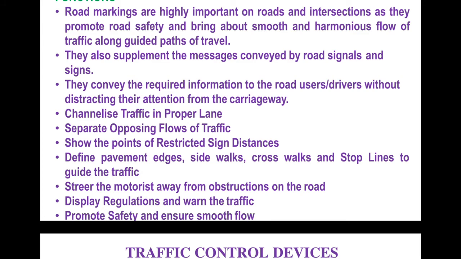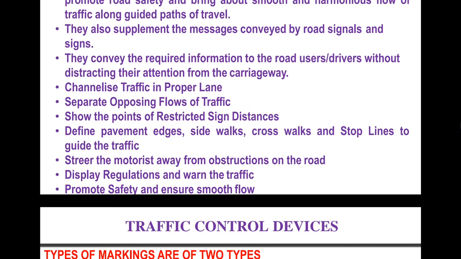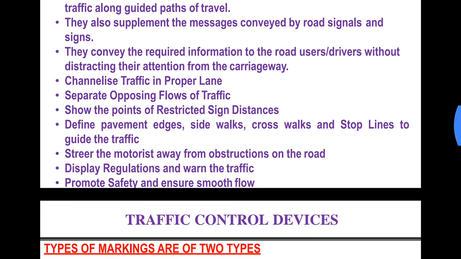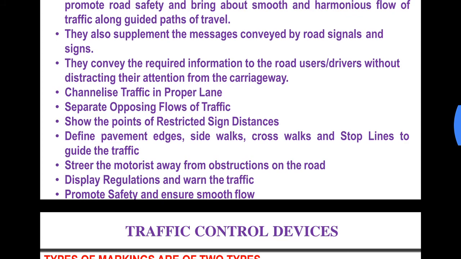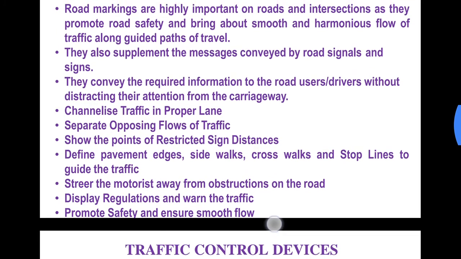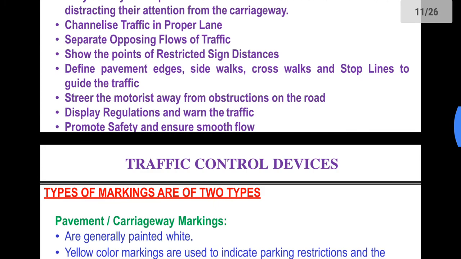Okay, so these road markings can be done on curbs, on medians, on crosswalks, on sidewalks, footpaths, etc. To steer the motorist away from obstructions on the road. Okay, if there is any obstruction on the road and if we can mark that obstruction, then we can move the motorist or the driver away from that obstruction. To display regulations and warn the traffic. To promote safety and ensure smooth flow. Okay, these are a few functions.